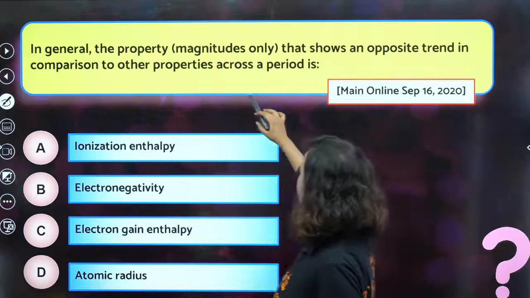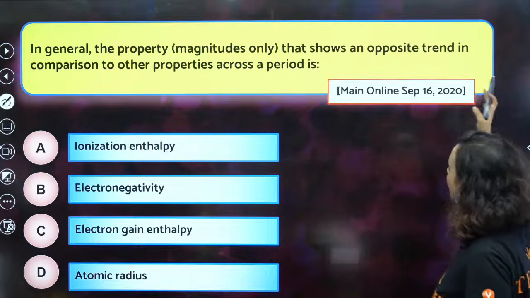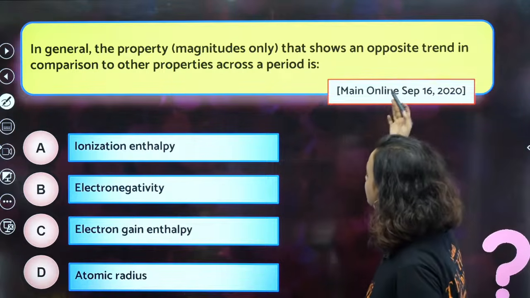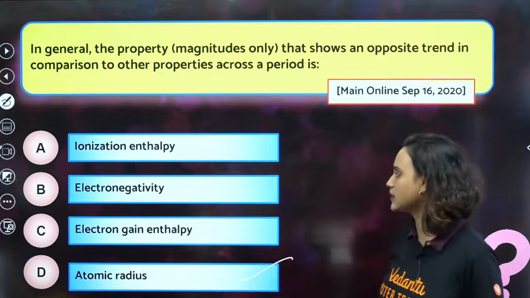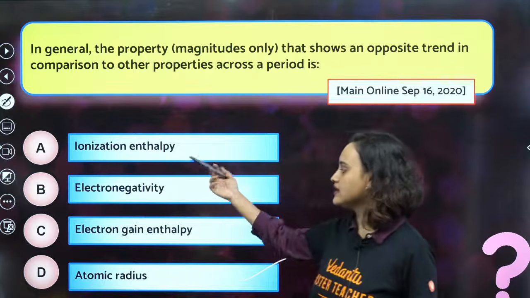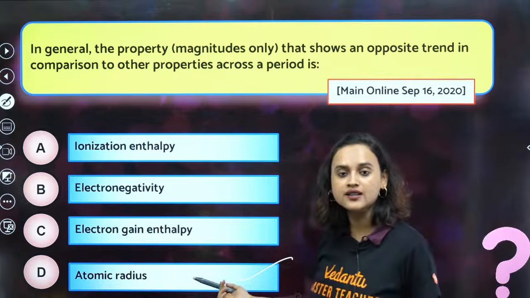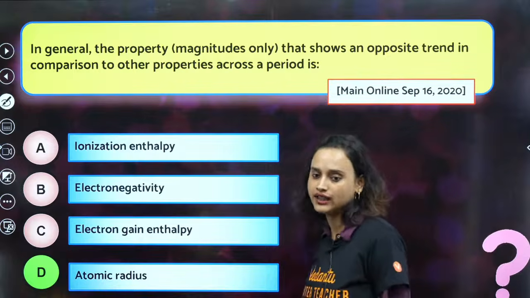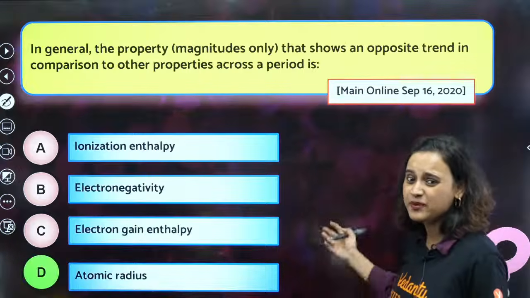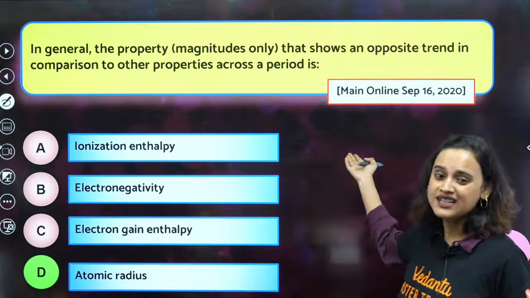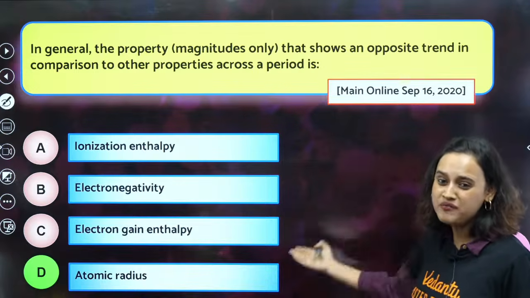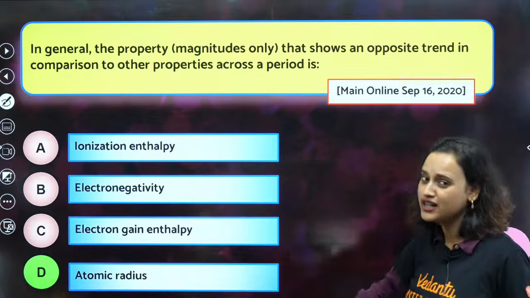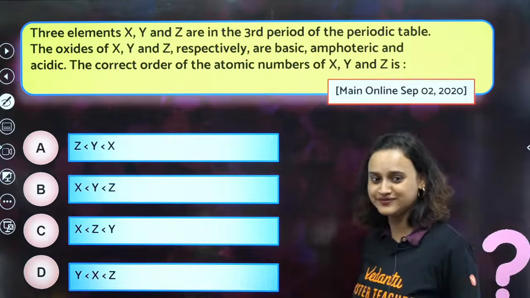In general, the property magnitude that shows an opposite trend in comparison to other properties across a period is atomic radius. What happens to atomic radius? It decreases. Option D is the correct answer. We all know that, and this has come in the September 16, 2020 mains. If these kinds of questions come, you can easily crack them.